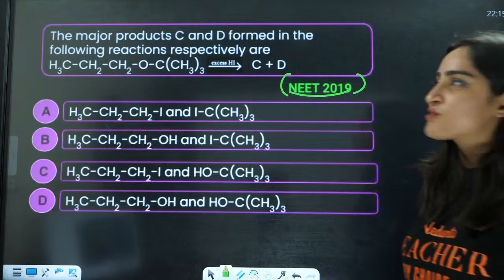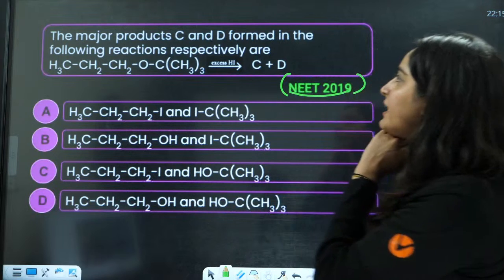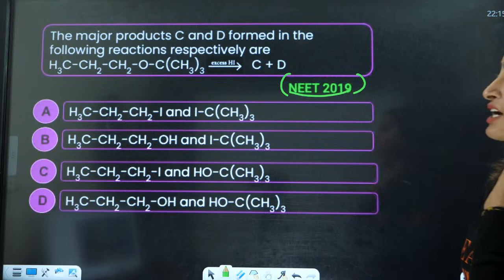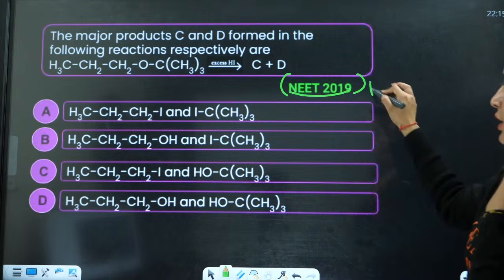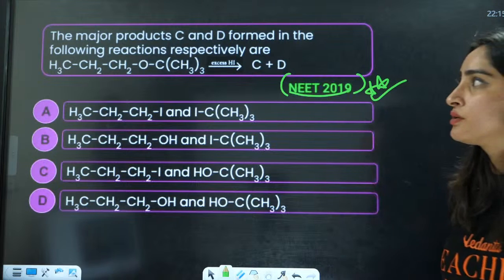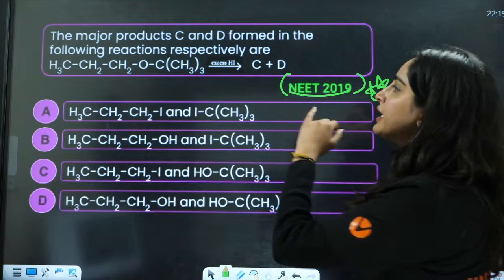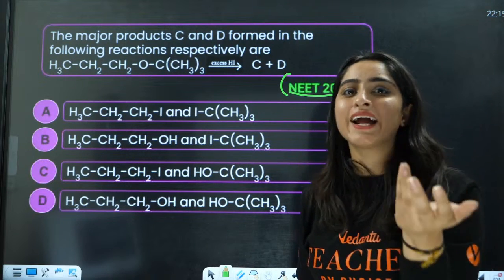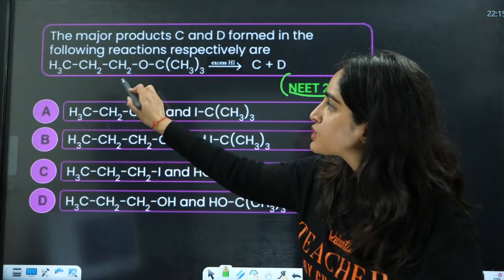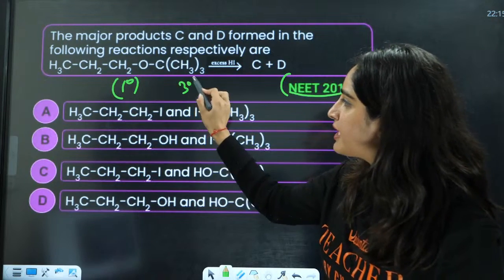So NEET 2019, the major products C and D formed in the following reaction respectively are. Very important question. Which should form halide? Everybody, this is 1 degree. This is 3 degree.